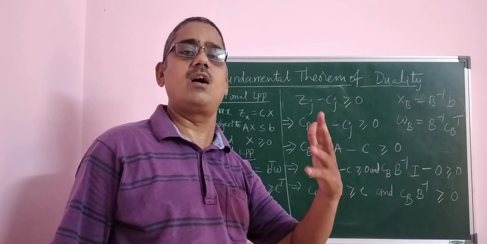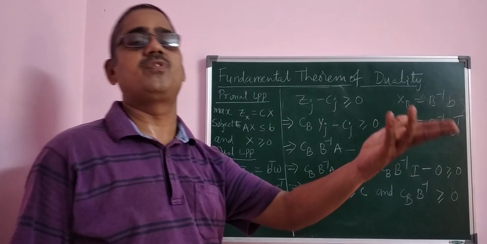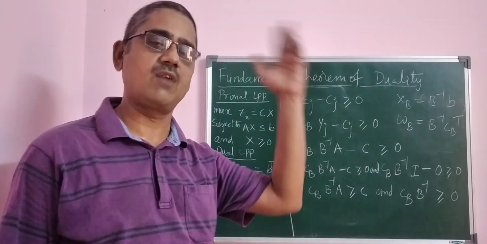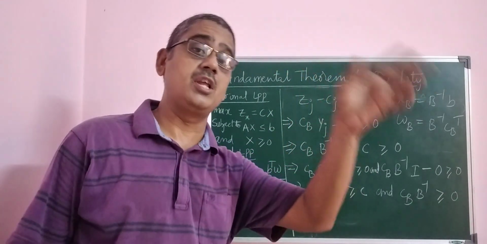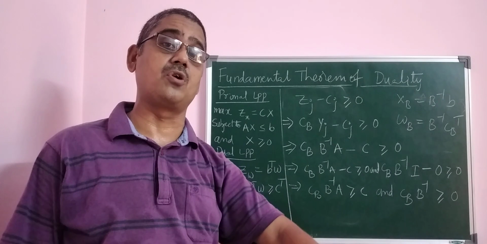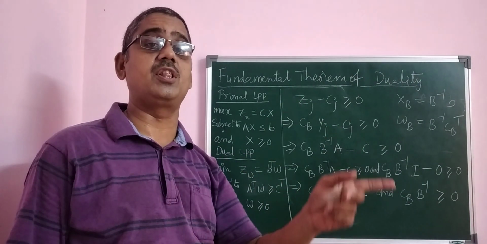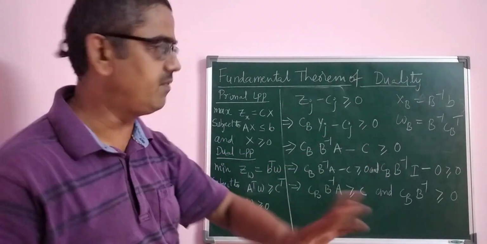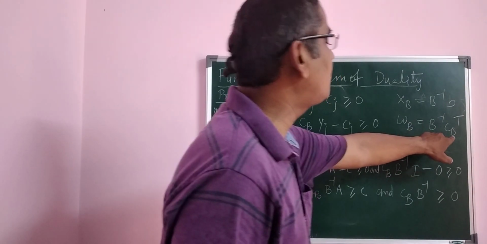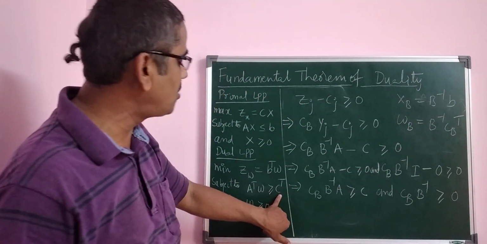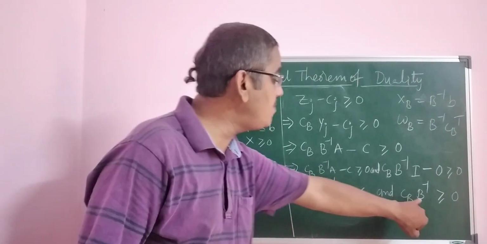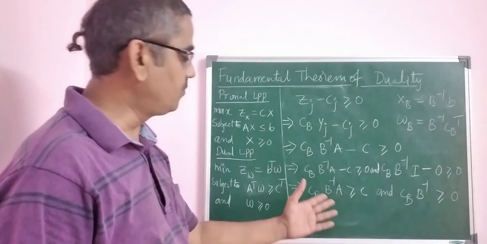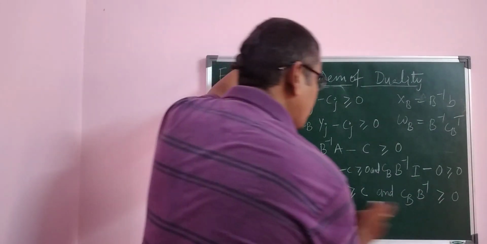Remaining for all the vectors, the cost will be outside, which are not in use, in the sense that ZJ minus C is greater than or equal to 0 is considered only for the basis matrix. For all the remaining ZJ minus C, you have to calculate and consider the cost. Okay, leave it and come here. So omega B is equal to B inverse CB transpose. What is that? You see here CB B inverse. So therefore you consider the transpose of these two formats, this one and this one.